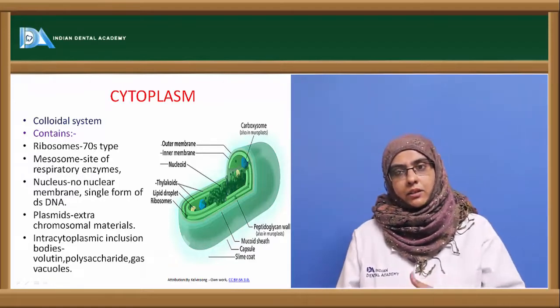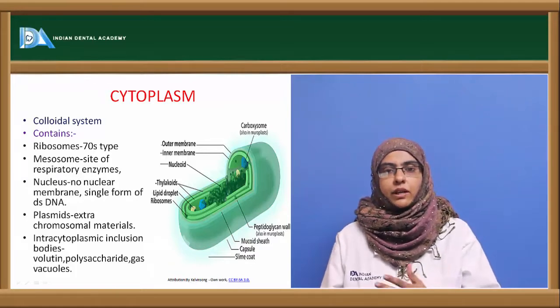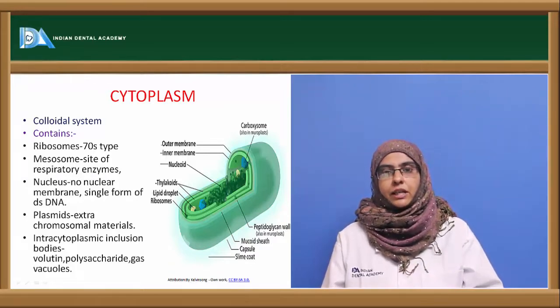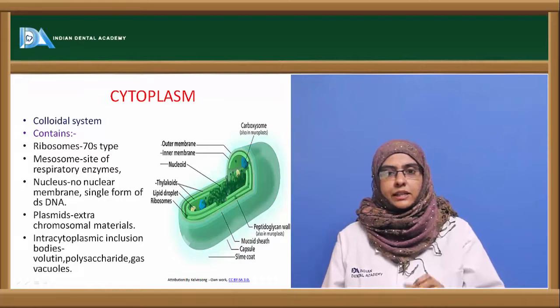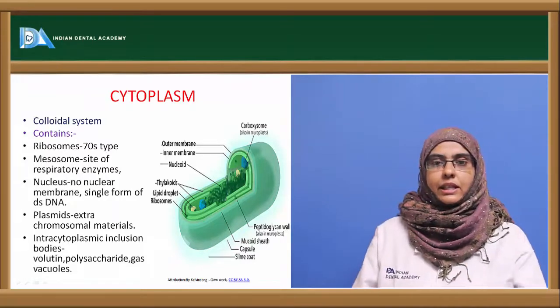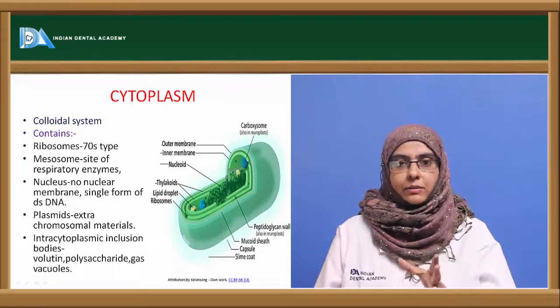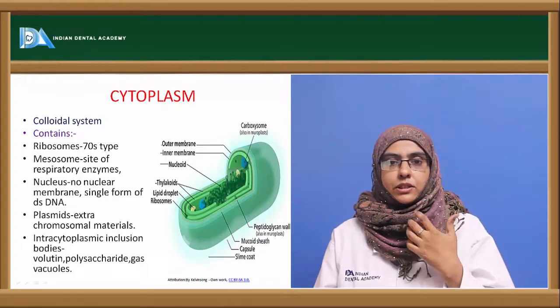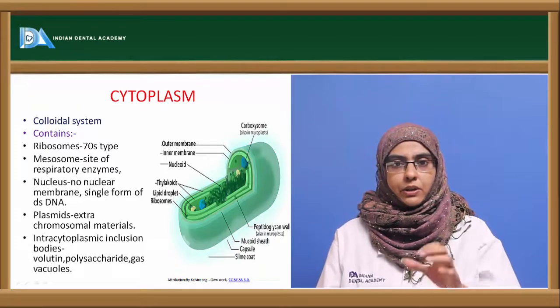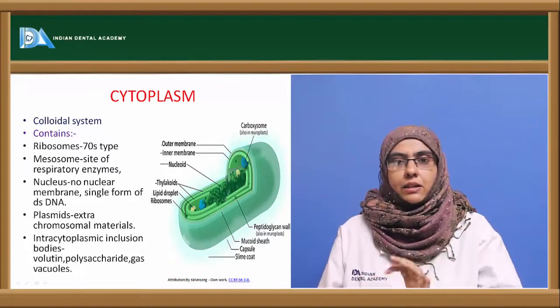Now the other components apart from the nucleus, we also have plasmids, which are nothing but extra chromosomal materials, and these carry certain types of resistance factors inside them. So the organism becomes resistant to different types of antibiotics because of the R gene that is present in the plasmid.